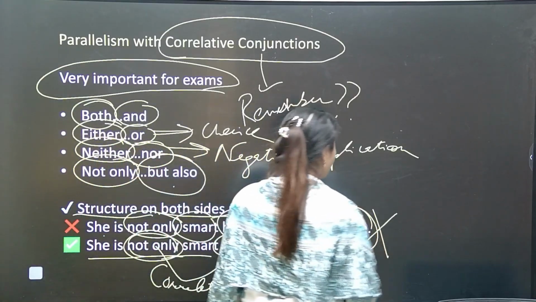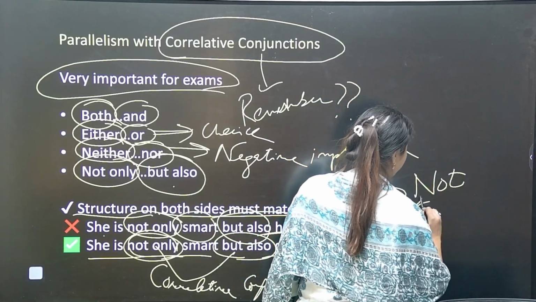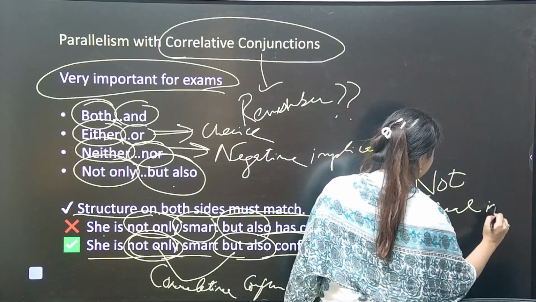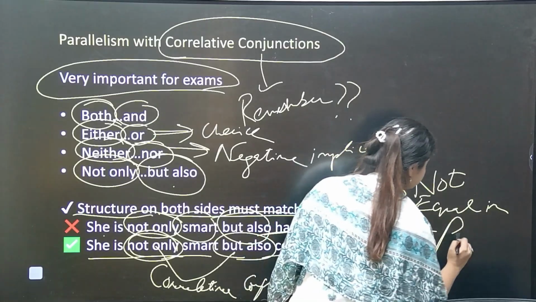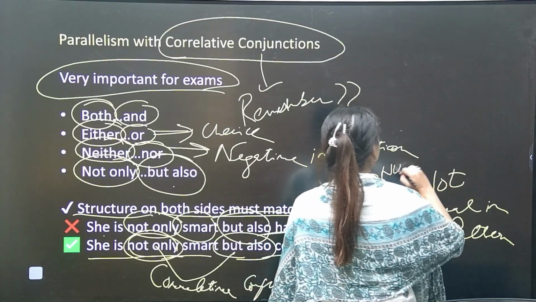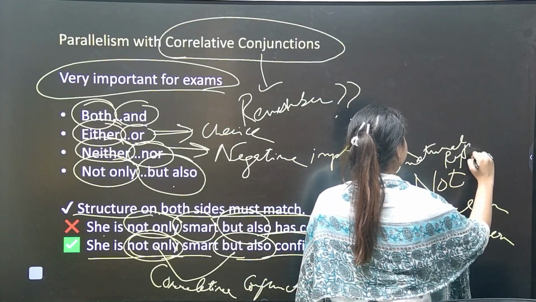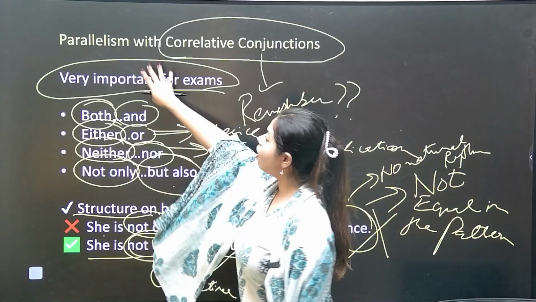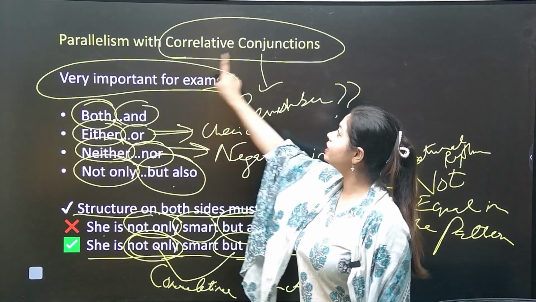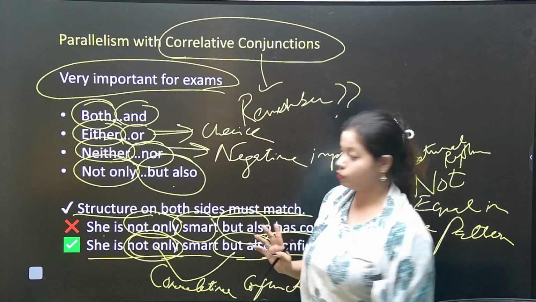Here we are going wrong because it is not equal in the pattern. Yes or no? There is no natural flow or rhythm. So now we have understood parallelism with conjunctions and parallelism with correlative conjunctions also. Okay?